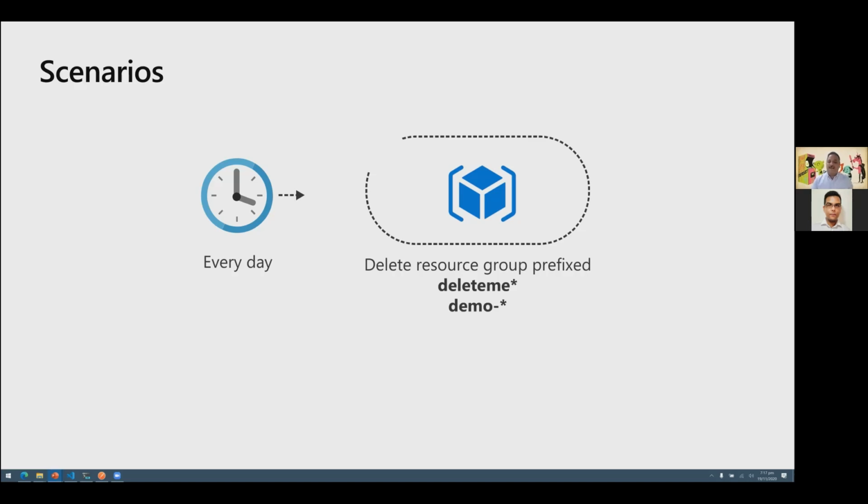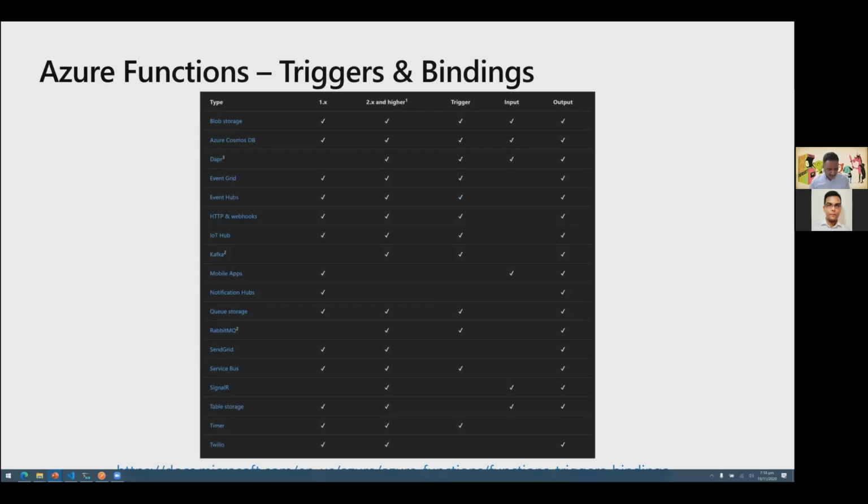So this is like an indicator for me when I'm creating resource groups and resources. And if I want to delete them automatically, even if I forget for a day, this function which runs the next day would automatically delete that resource group, and I will have very little consumption. So let's look at this demo.